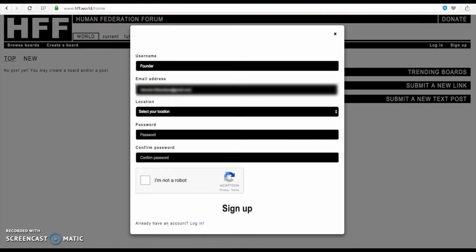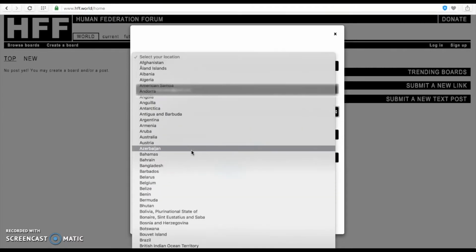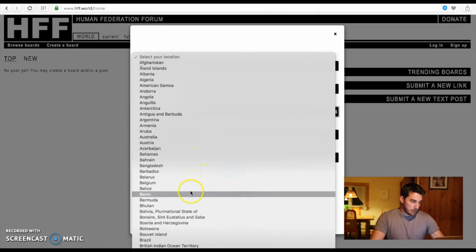Now you should be careful with your email. Make sure that it's the right email because we won't be sending you a confirmation email. So if you lose your password and you didn't input the right email, it won't work.